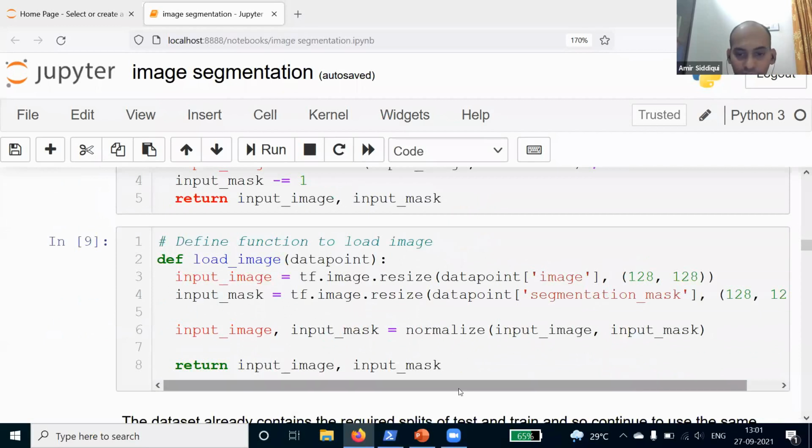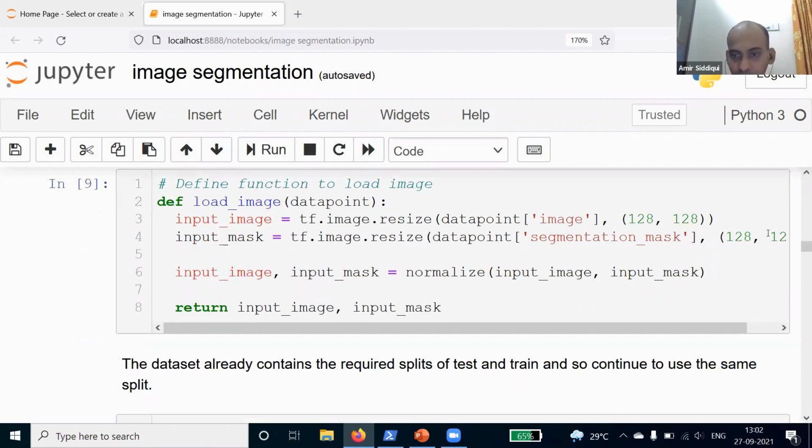The next function we are defining will help us load the image. We will load the image using this function, load_image, and we will have the input image and input mask. We will have two things here, the actual image and the mask, because we are more interested in the pixels, and the pixels are in the mask. So we will have these two variables, input mask and input image. And we are defining the size of the image. So our image size is 128 by 128. And using this function, we will load the image.